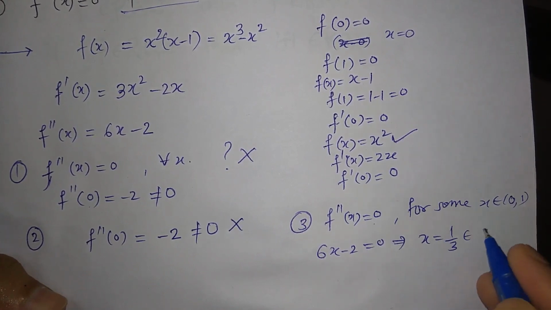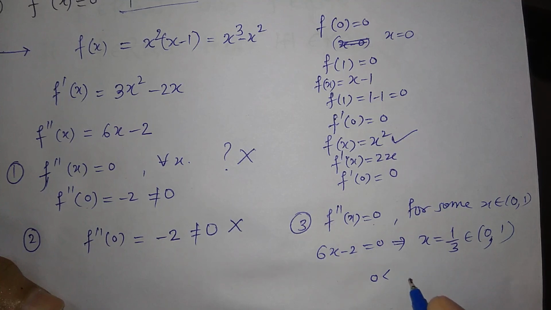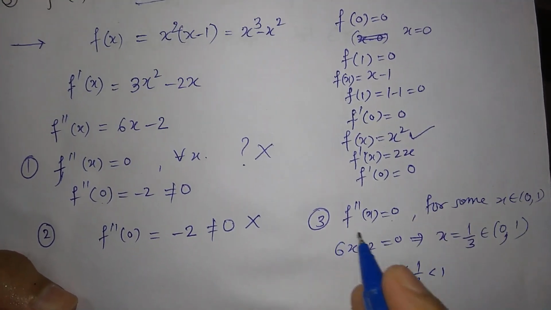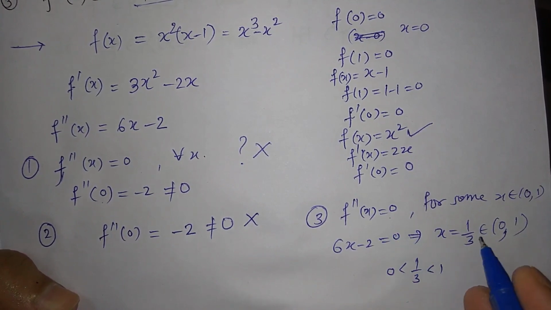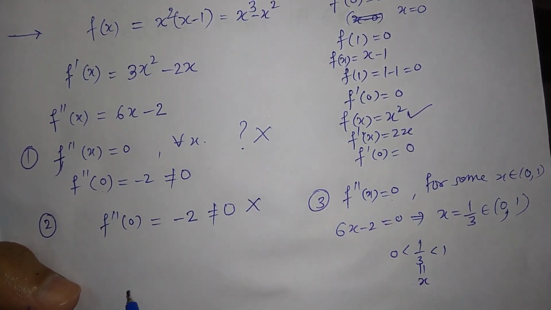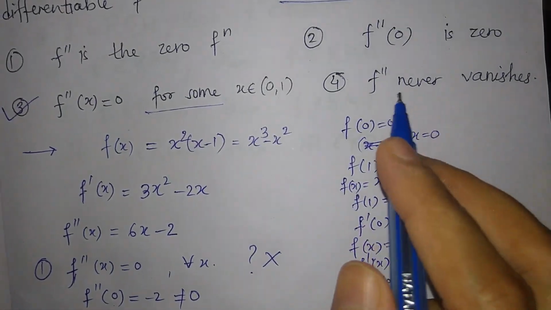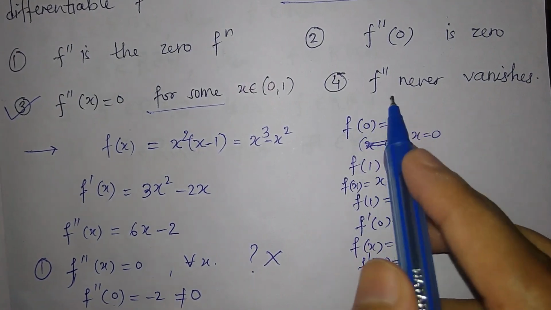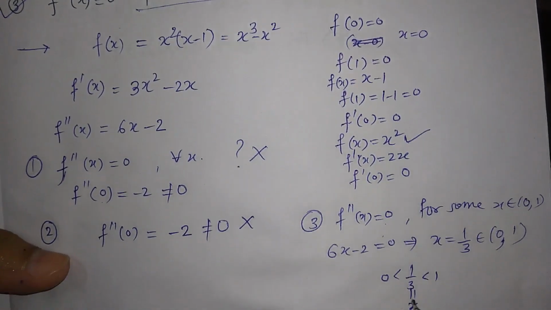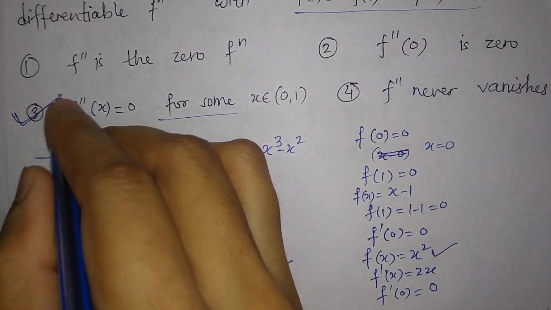And clearly this 1 by 3 is in this interval, because 0 is less than 1 by 3 is less than 1. So f double dash of x is equal to 0 for x equal to 1 by 3. So this is true, right? And note that the statement that f double dash never vanishes is false, because it vanishes at 1 by 3. So this third option is the correct option.